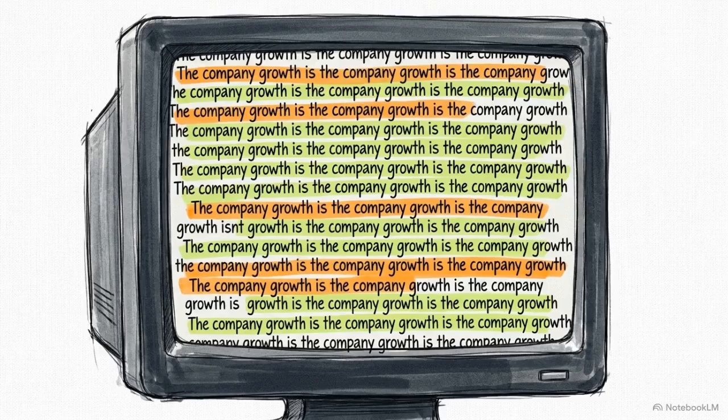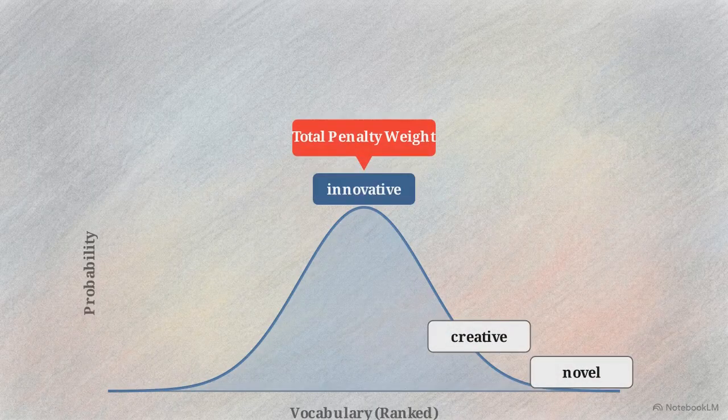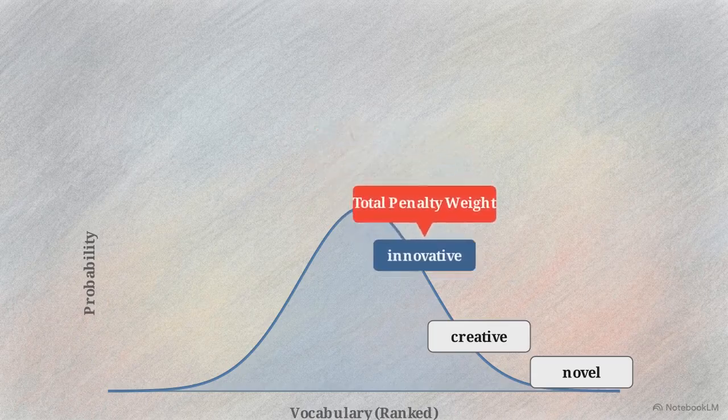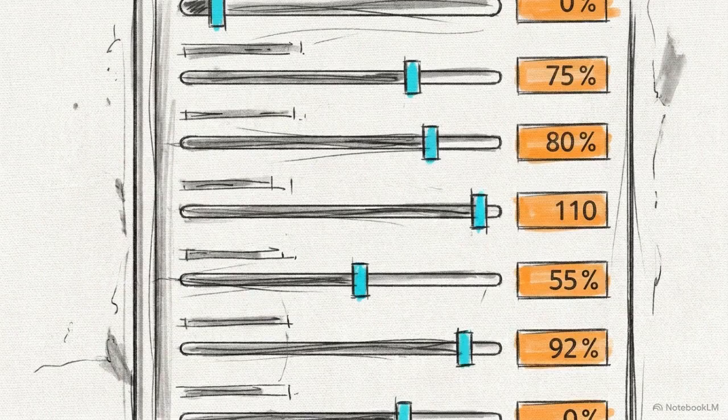We also have tools to prevent the model from getting stuck in repetitive loops. Frequency and presence penalties apply a mathematical penalty to words that have already appeared. This weight pushes used tokens down the probability list, forcing the model to pivot to new vocabulary. Adjusting these hyperparameters confirms the system's nature as a controllable statistical engine, responsive to deliberate product constraints.